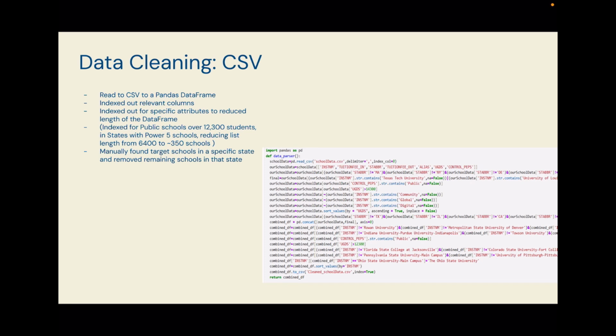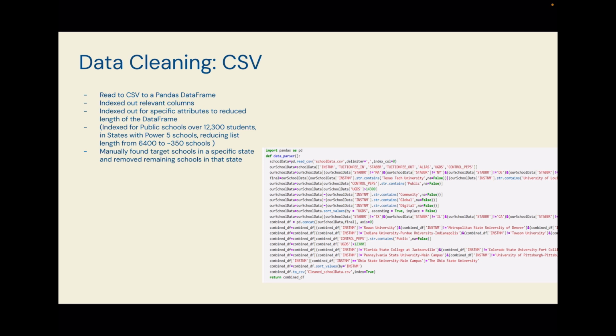Our first source was the CSV. To clean the CSV, we first read it into a pandas data frame and indexed out the relevant columns we were looking at, mainly the school's name, what state it was in, its tuition fees, and the undergrad enrollment. Then we indexed out public schools over 12,300 students in states where Power 5 schools were, since we were looking only at Power 5 public schools. This reduced the list of schools from 6,400 to about 350.